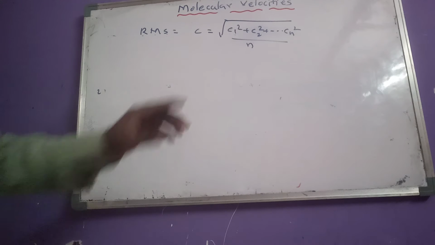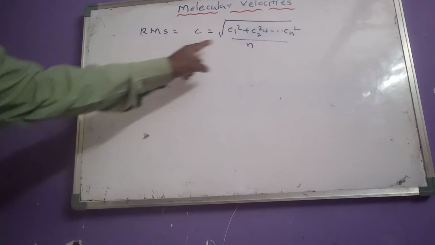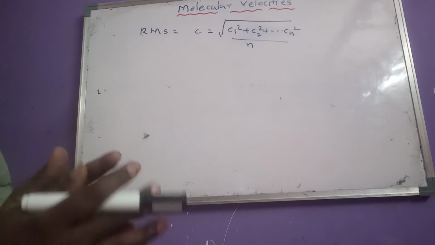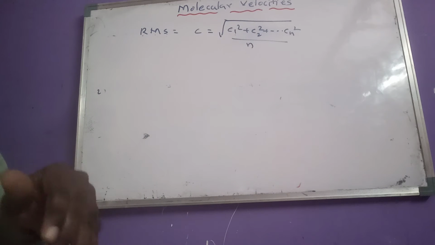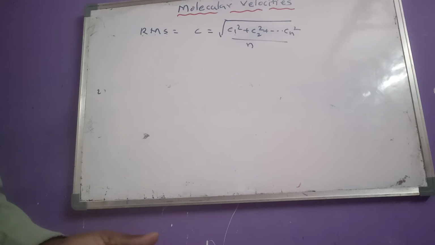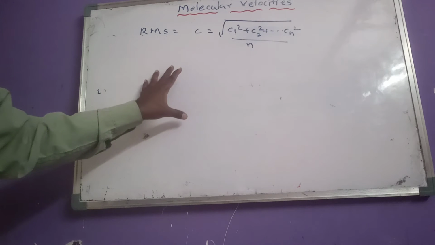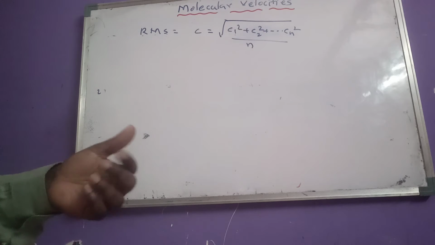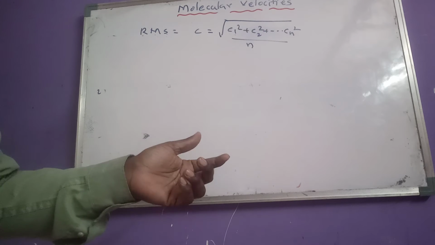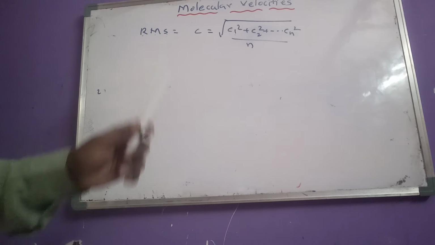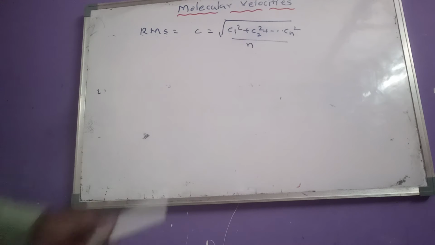In RMS velocity, we are squaring the velocities, so that negative value also becomes positive. For that reason, we consider RMS velocity in the derivation of the kinetic gas equation. So it is the accurate velocity among the three velocities.